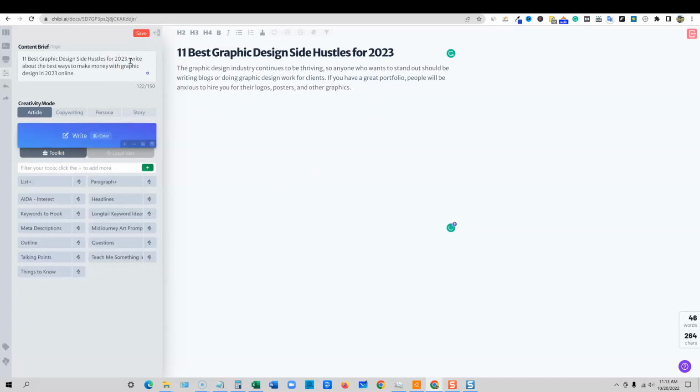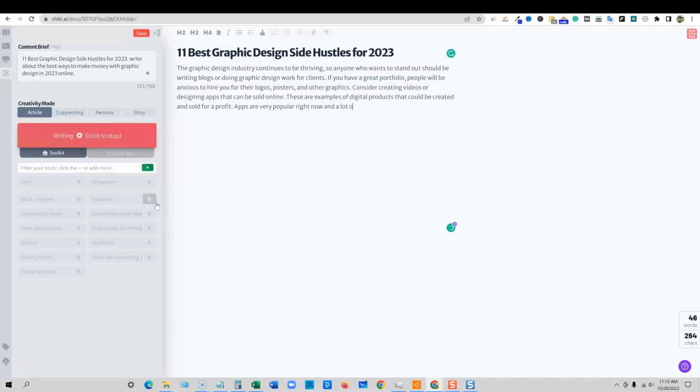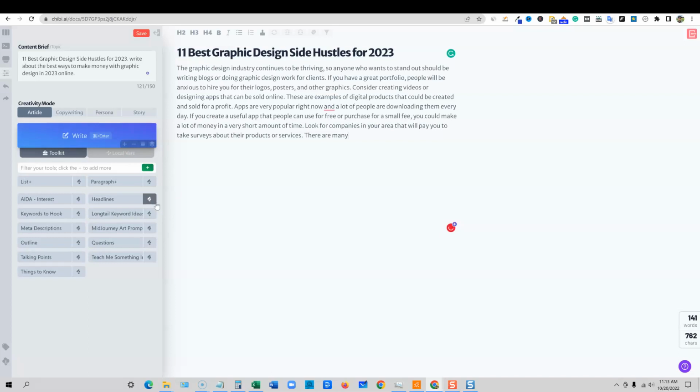The graphic design industry continues to be thriving, so anyone who wants to stand out should be writing blogs or doing graphic design work for clients. If you have a great portfolio, people will be anxious to hire you for their logos, posters, and other graphics. We can say write again. We can also use that plus tool to have it write more content for us. Now, of course, keep in mind that the best way to use it is to add some more of your own content to it as well. But you can see it's very Jasper-like, it's very Shortly-like, where you can push the write more button and it just keeps writing for us.